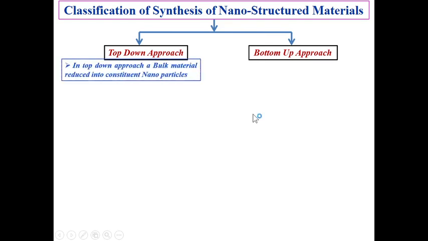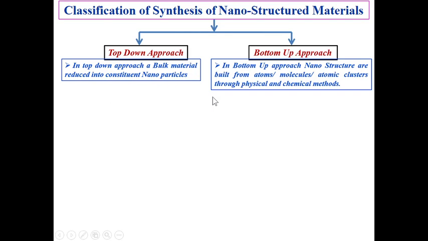Here I am going to show you. In the top down approach, a bulk material, which has a larger grain size, means micron size grain size, is reduced to constituent nanoparticles. That is the top down approach. In case of the bottom up approach, nanostructure material is built from atoms or molecules or atomic clusters through physical and chemical methods, that we are going to discuss with different examples in the forthcoming sections of this video. Just wait.